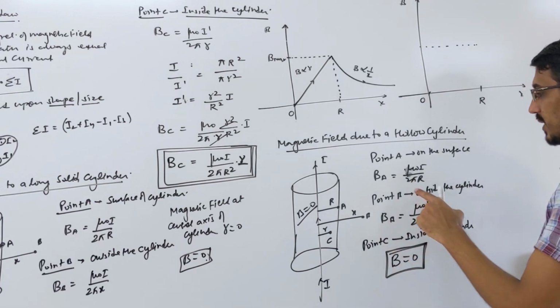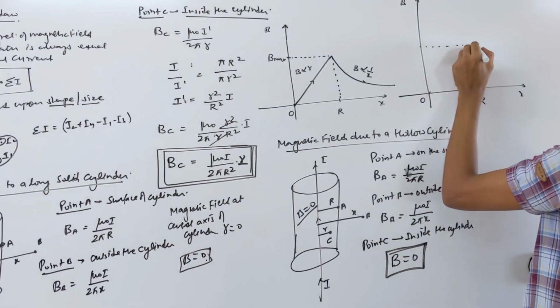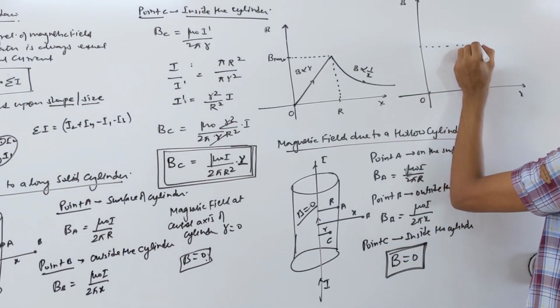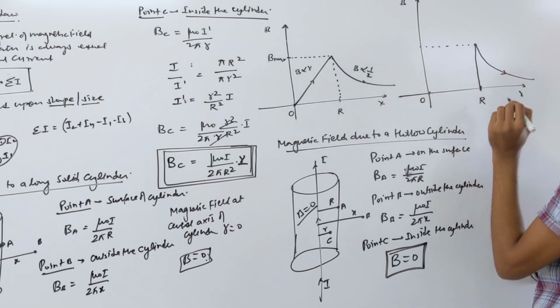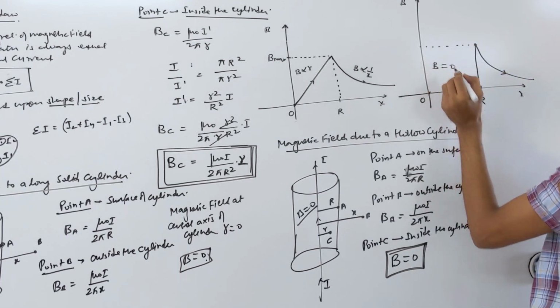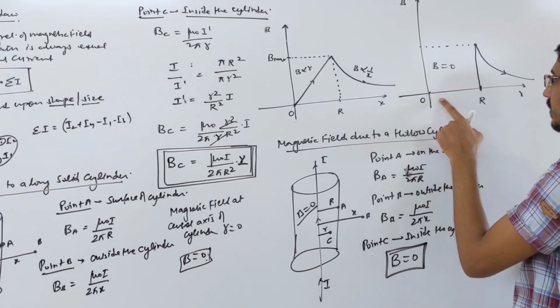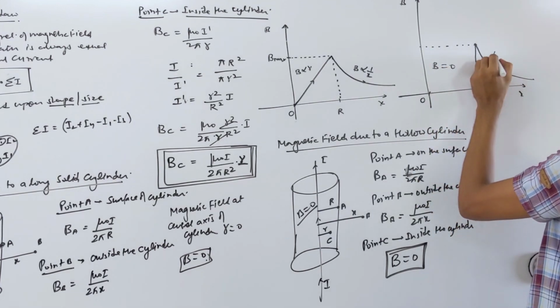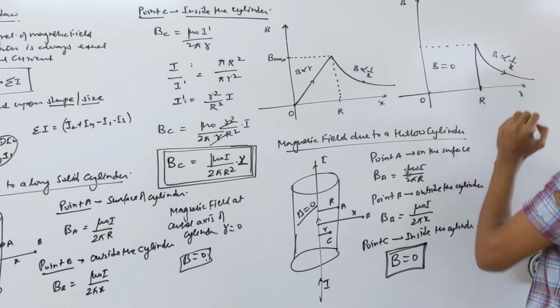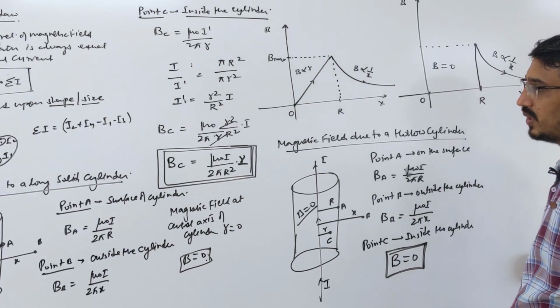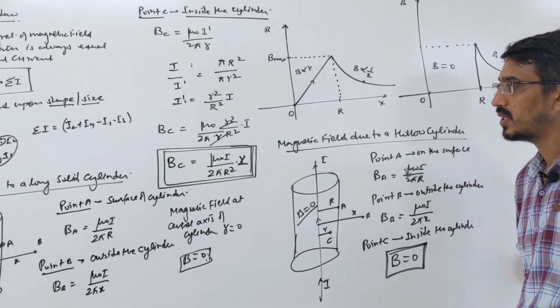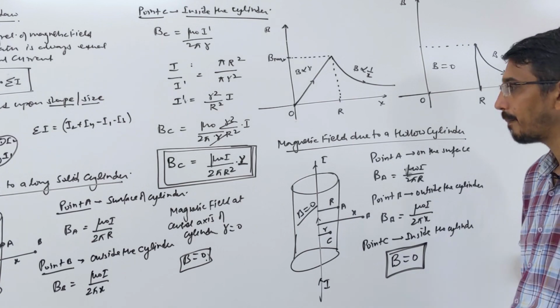Then on the surface the field is maximum again, and outside it is decreasing inversely. So this is your magnetic field due to a solid cylinder and a hollow cylinder.